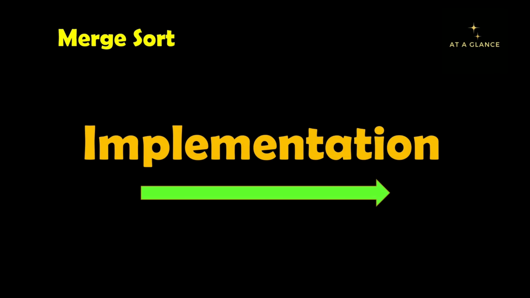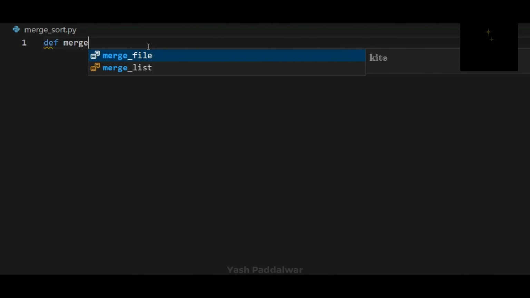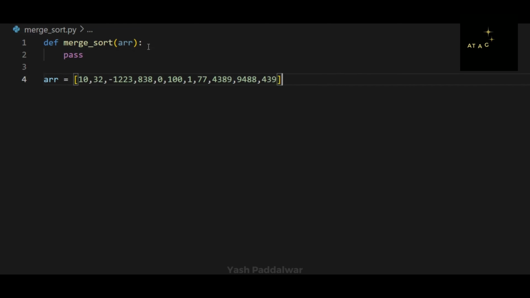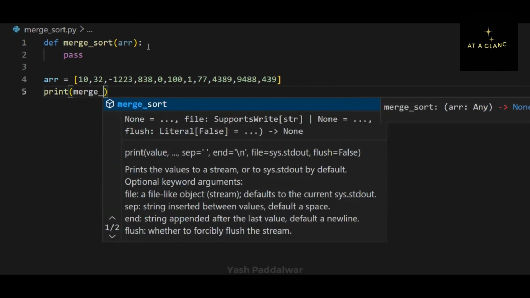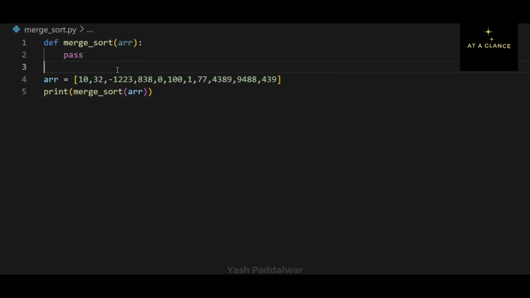Now let's have a look at the implementation of merge sort algorithm in Python language. So here I am going to define a function named merge sort. This function is going to take a single parameter which will be the array. Now I have defined a random unsorted array. Here I am calling the function merge sort with the parameter which we defined earlier.